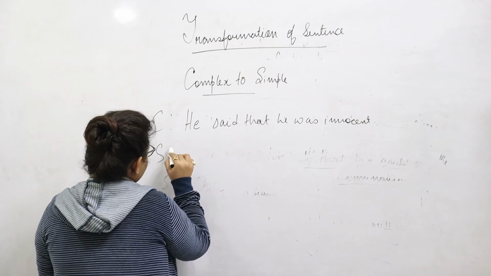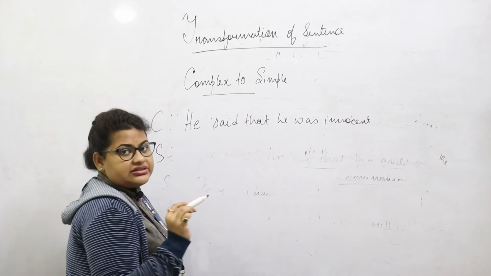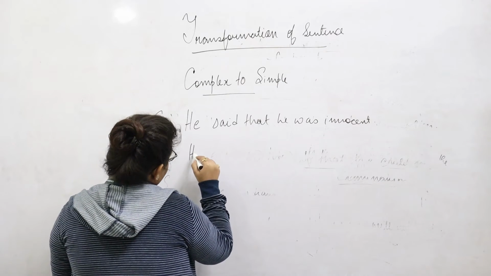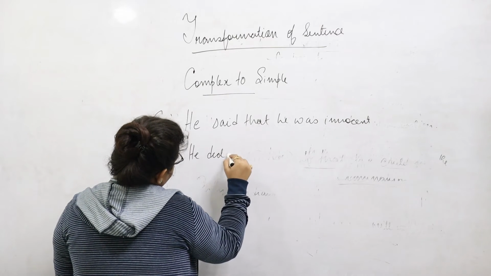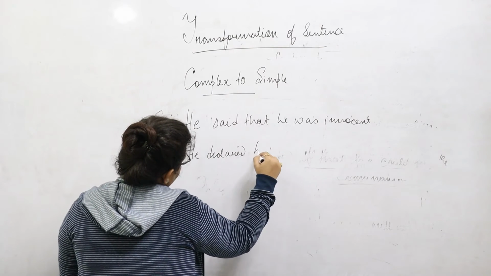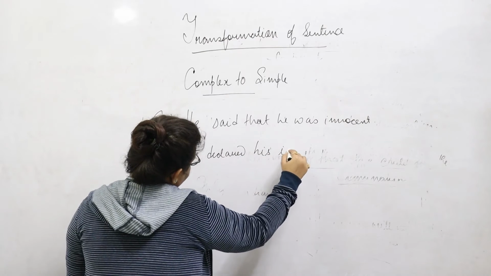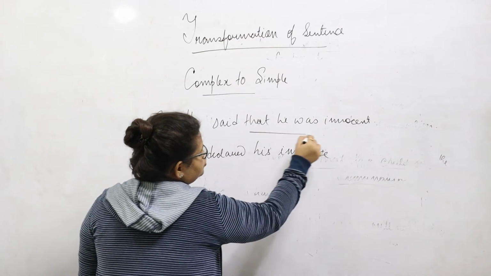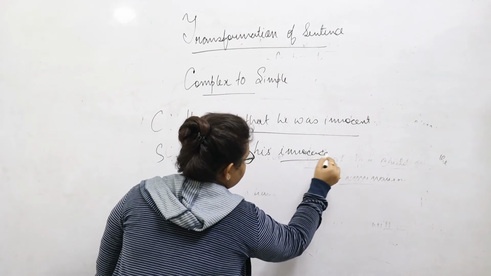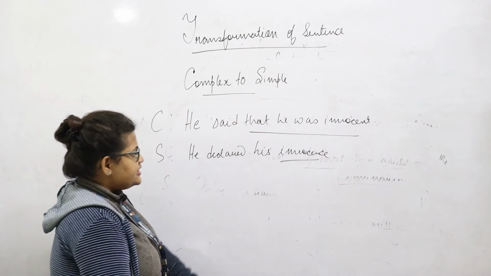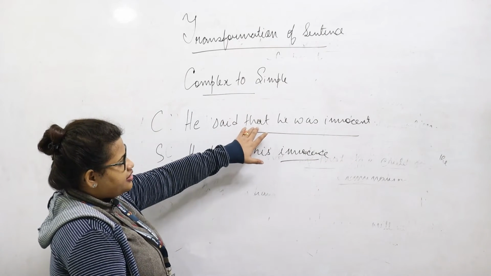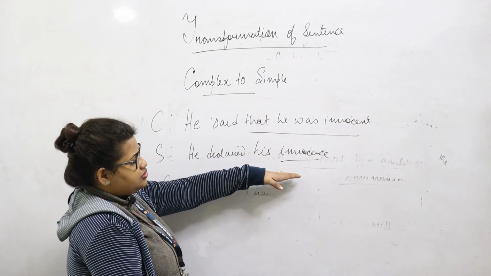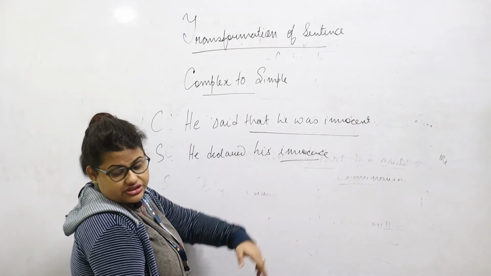Now, if we are trying to transform this sentence into a simple sentence, how will we write? We can say he declared his innocence. That he was innocent is transformed with just one word, that is his innocence. So this entire noun clause gets replaced with a word innocence, just innocence.